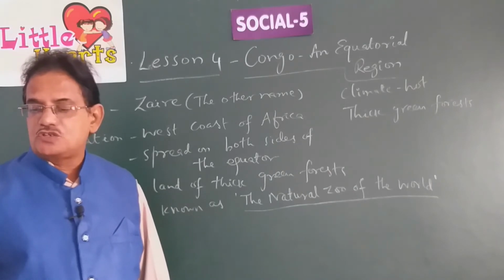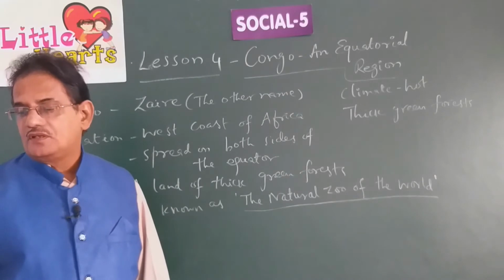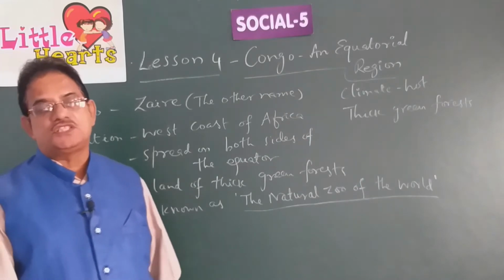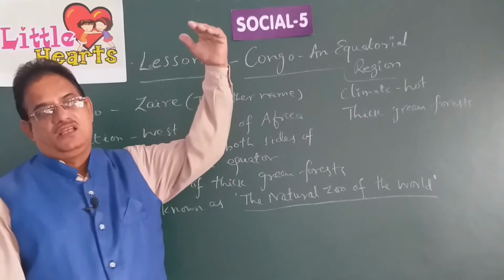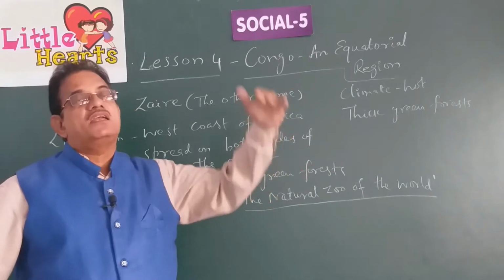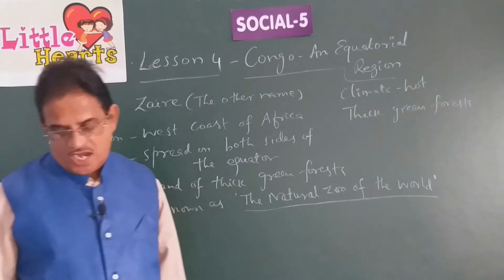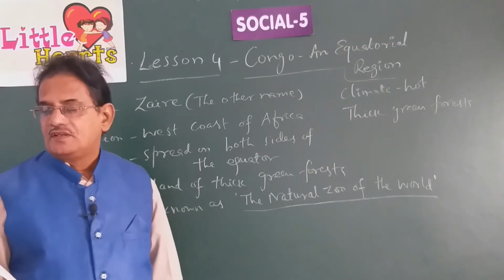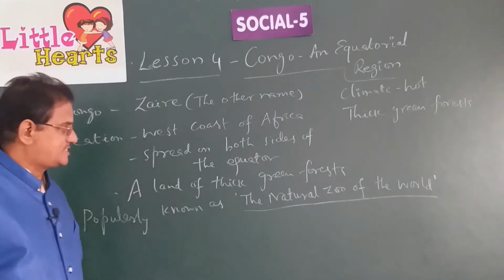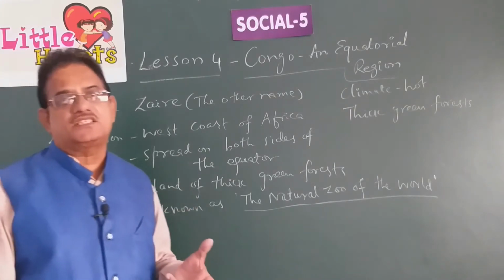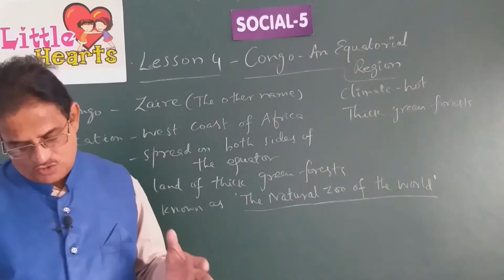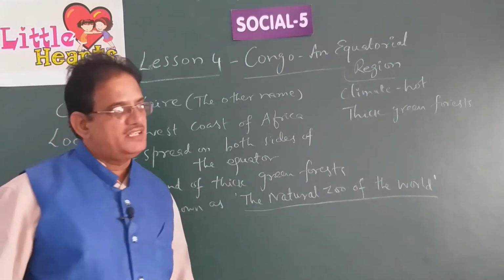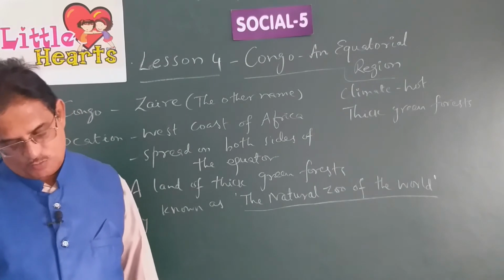Low-lying in the higher plateau region through which it flows. Already we talked about the plateau region. A plateau region is also called tableland, which is generally very high above the sea level. A plain area which is very high above the sea level is known as a plateau region. In the plateau region, the area that is washed away completely by the waters of the Congo, creating a low-lying area, is known as the Congo Basin.